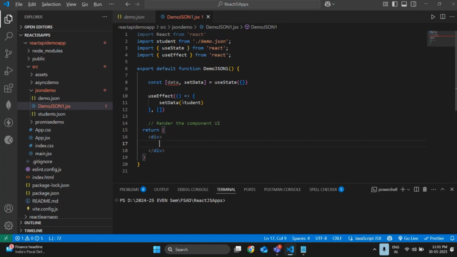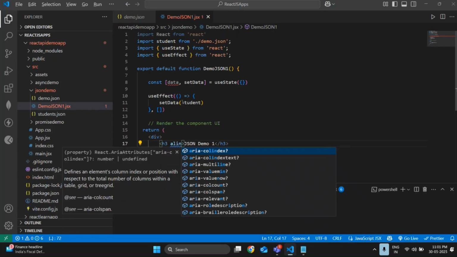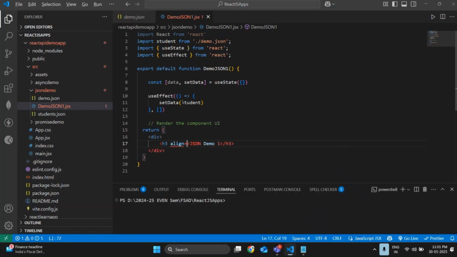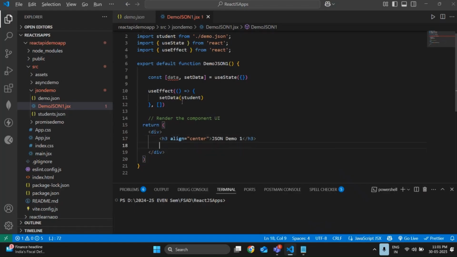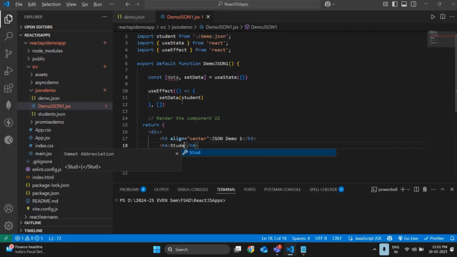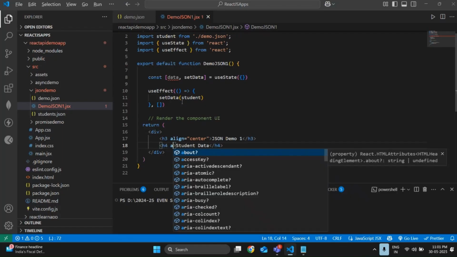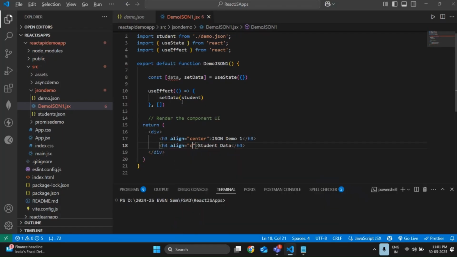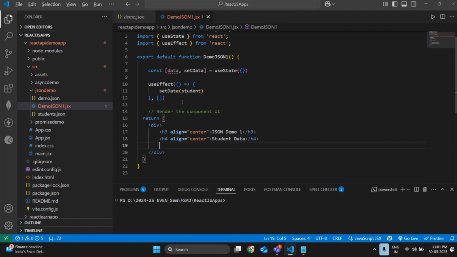So let me write one comment here: JSON demo 1. Let me align it to center. Done. Next, let me use another comment also. I'm going to display some student data or student details. Is everything okay? Align is equal to double quotes of center. Done as of now. So how to display those data.